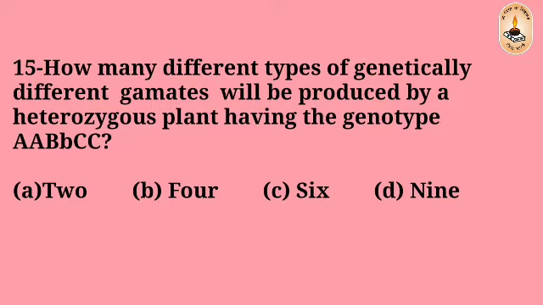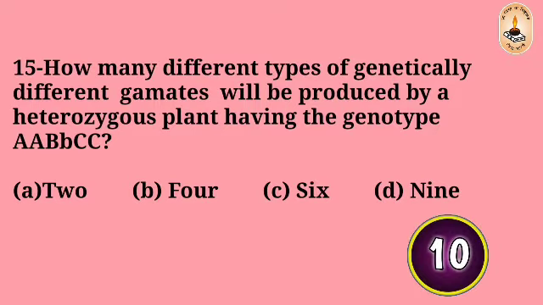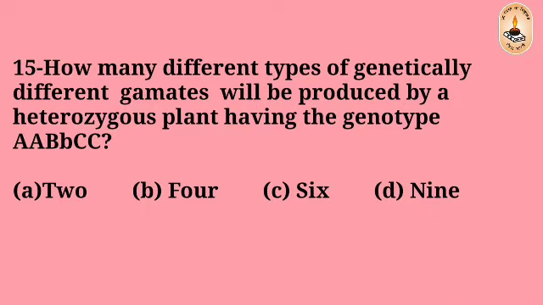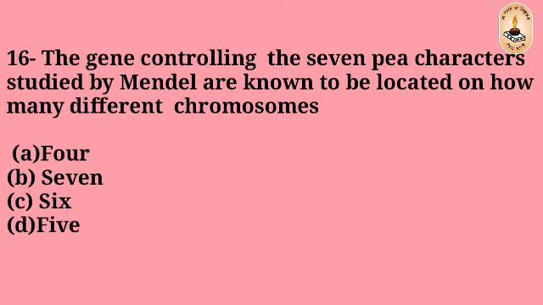Question number 15: How many genetically different types of gametes will be produced by a heterozygous plant having the genotype capital A, capital B, small b, capital C, capital C? 2, 4, 6, 9. The right answer is B, 4.